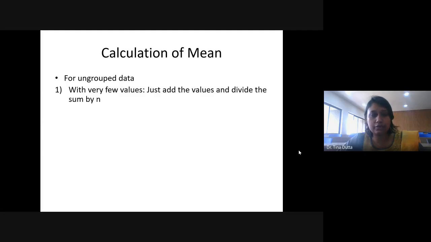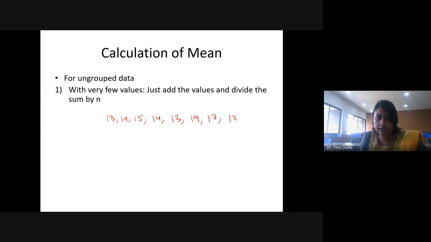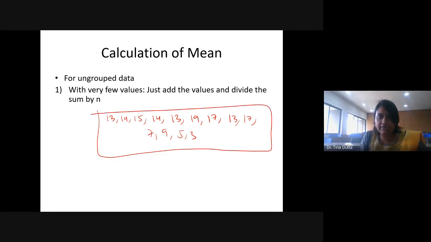Now, what is ungrouped data? That is just the raw data. I mean, you just have data like this. Suppose you have marks of students, it could be like 13, 14, 15, 14, 13, 19, 17. These are the marks, suppose, out of 20 that people have got. Then again 13, 17, 7, 9, 5, 3. So this is ungrouped data. We just have marks of students, right? And no grouping has been done.